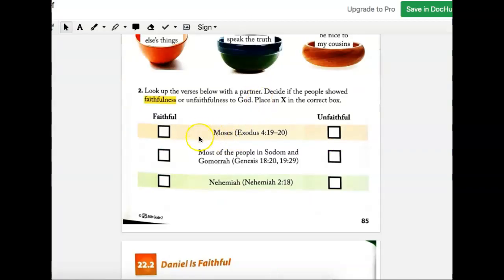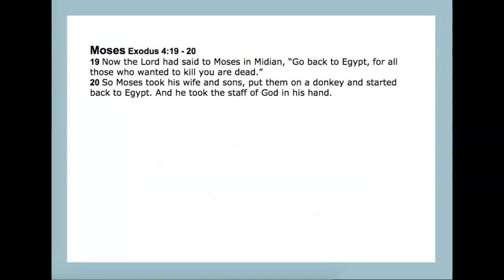All right, so we're going to look up these 3 verses. The first one is about Moses from Exodus chapter 4, 19 through 20. Let's read together. Now the Lord had said to Moses in Midian, "Go back to Egypt, for all those who wanted to kill you are dead." So Moses took his wife and sons, put them on a donkey, and started back to Egypt. And he took the staff of God in his hand.